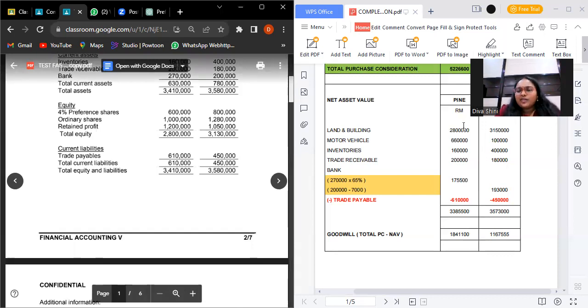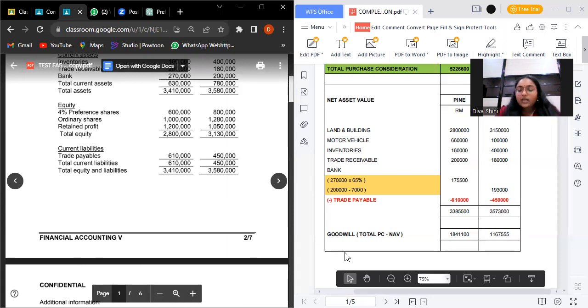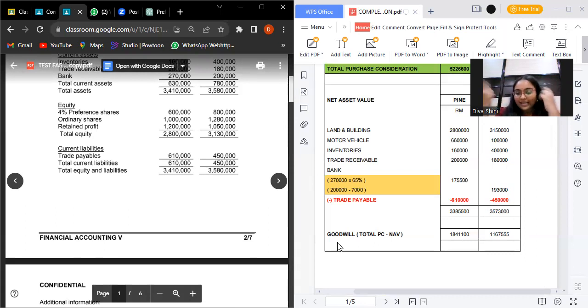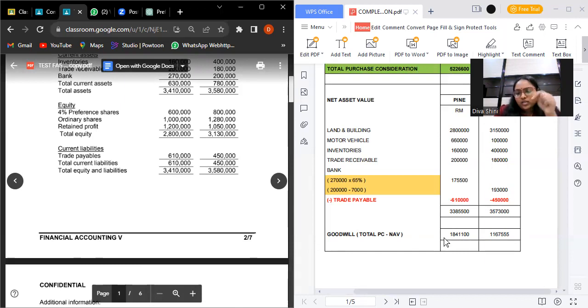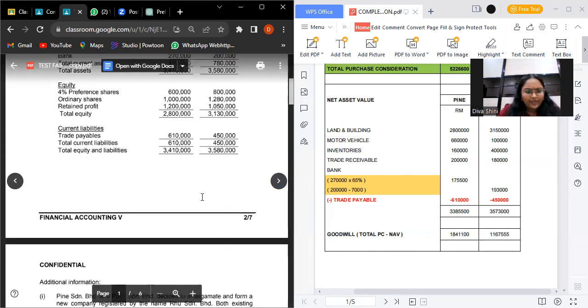Then we plus the assets and minus the current liability, and we will get this amount for net asset value. For goodwill, we should take the total purchase consideration and minus the net asset value, and it will get Pine 1,841,100, Palm 1,167,555. So that's all for goodwill.